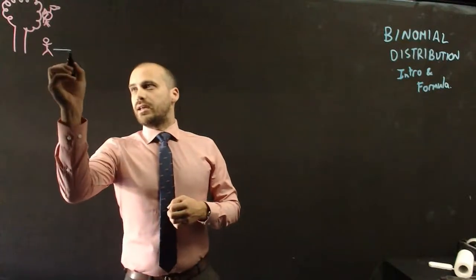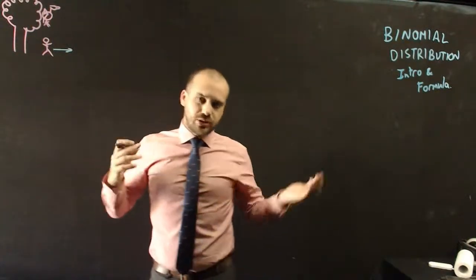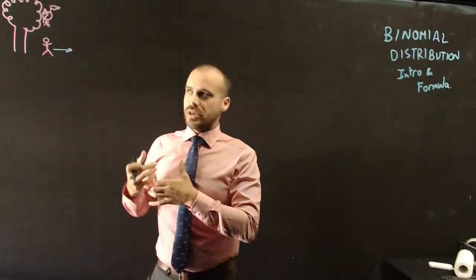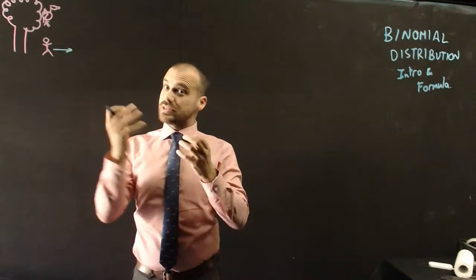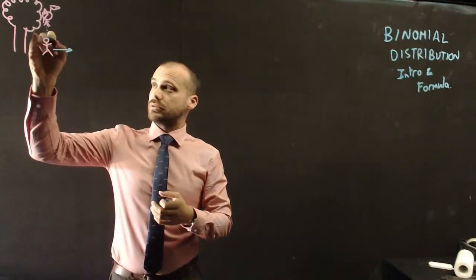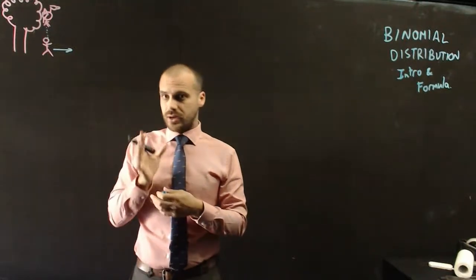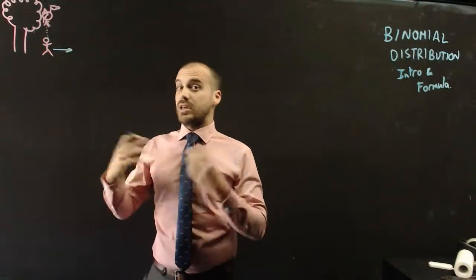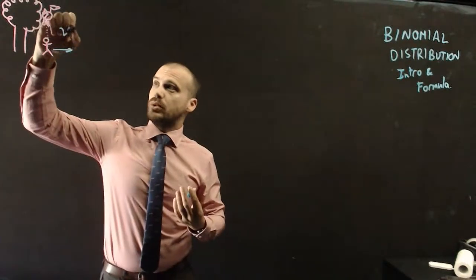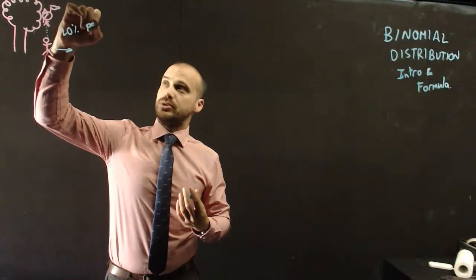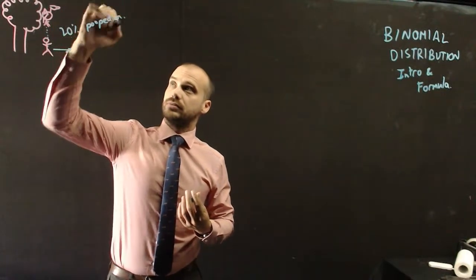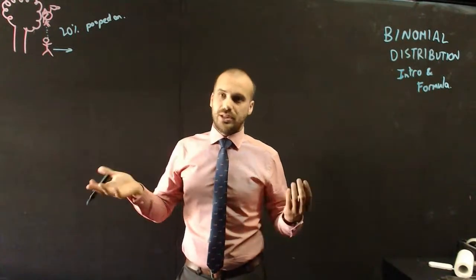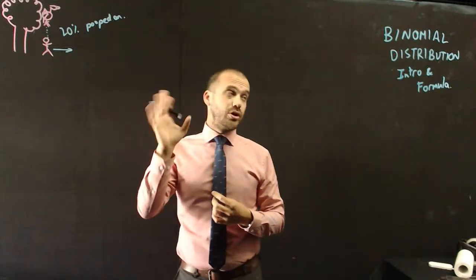So I have a man here, and every day he walks under this tree. Maybe on his way to work, there's a tree there, he has to walk under it. There's a bird that lives in the tree, and the bird sometimes poops onto the man's head. Now, from experience, he knows that it happens about, let's say, 20% of the time. So, 20% of the time, he gets pooped on. And, I don't know, how many times will he get pooped on in the next 2 weeks? Something like that. This is a classic binomial distribution.